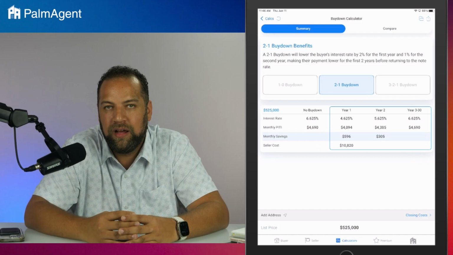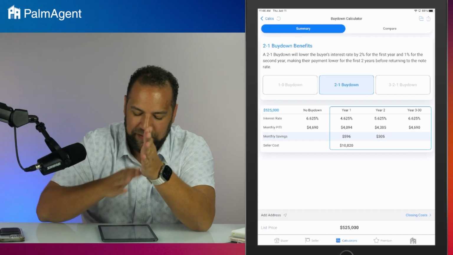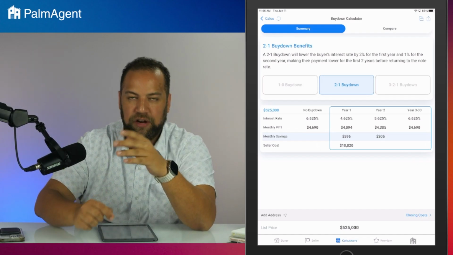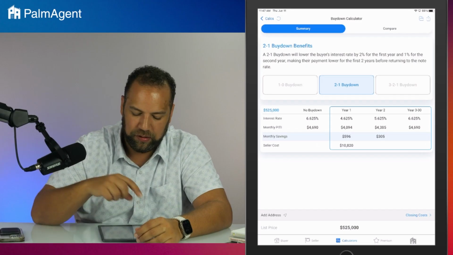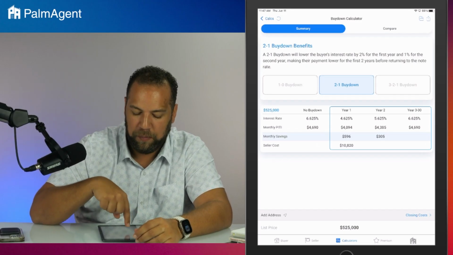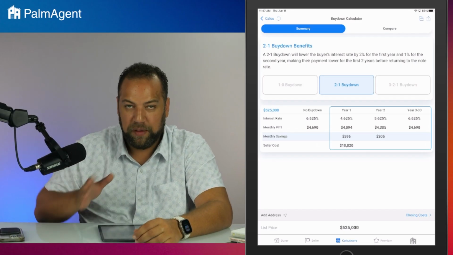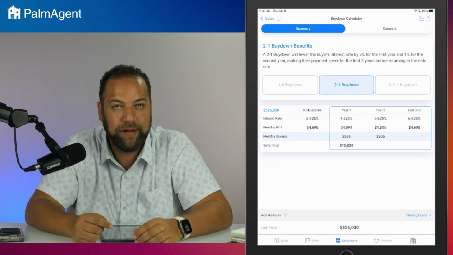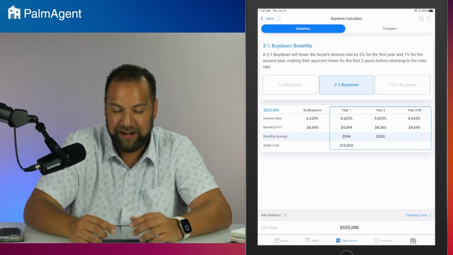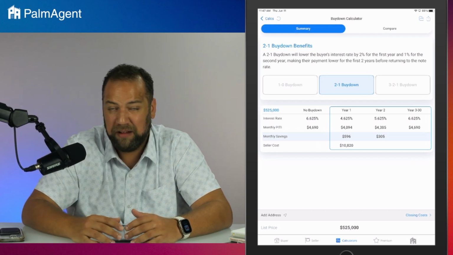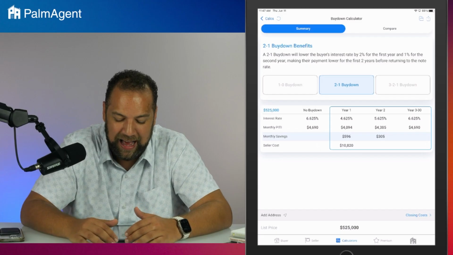With a 2-to-1 buy down, that first year, you're dropping your interest rate 2 percentage points. So instead of a 6.6, the no buy down scenario, in that first year of the buy down scenario, you're dropping to a 4.6. So you're saving about $596 a month, and that's about $11,000 cost.